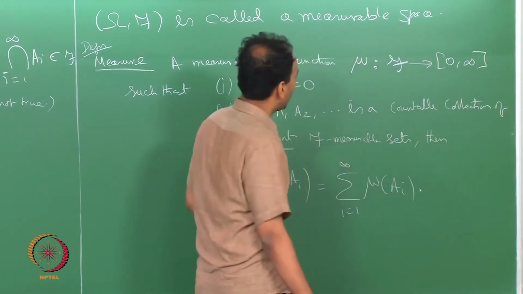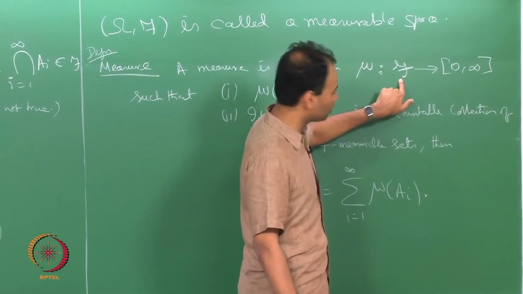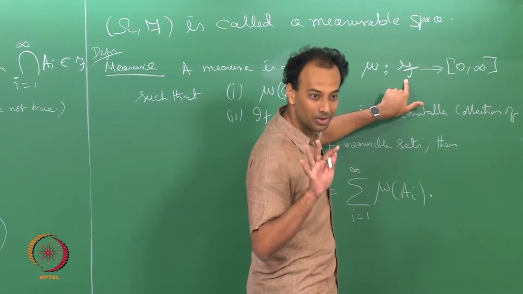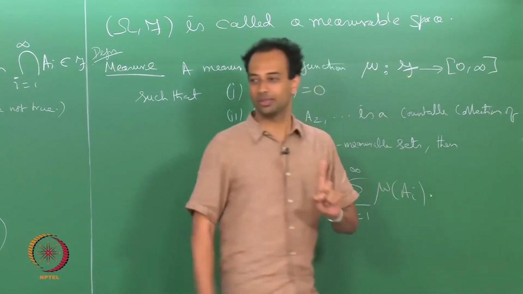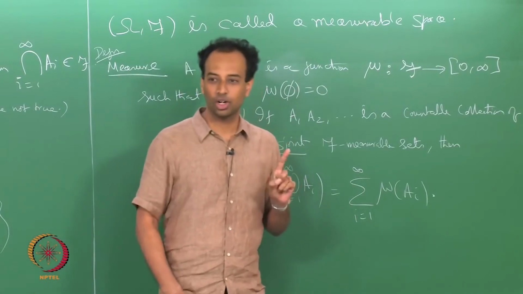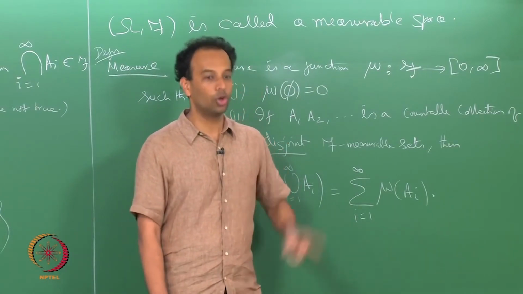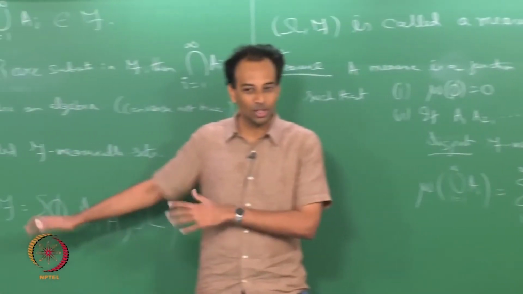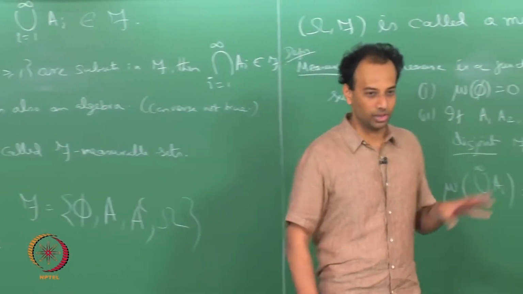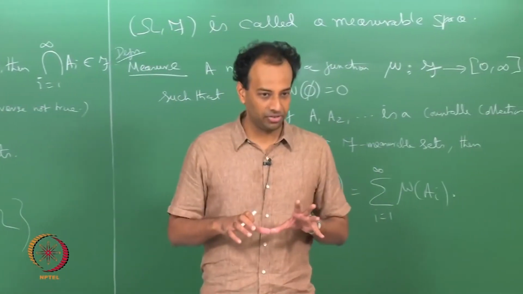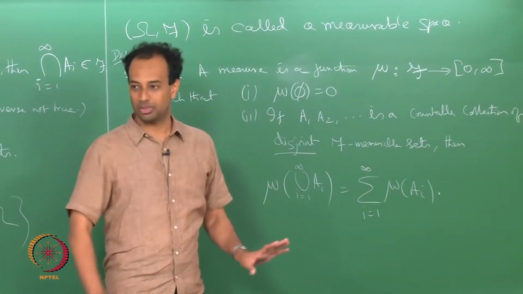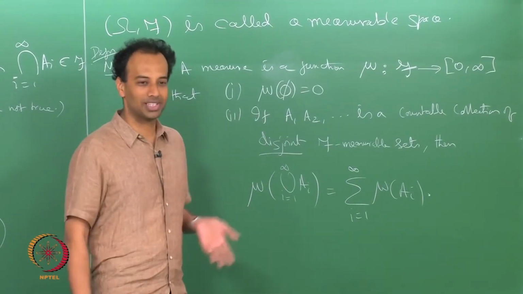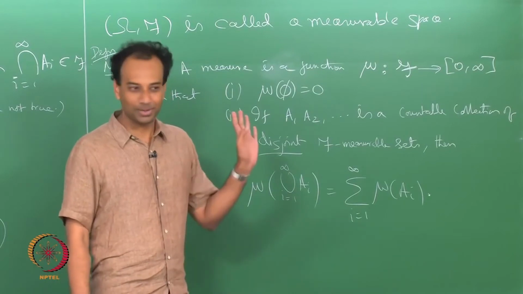And so, what does this mean? You are assigning measures to what? Subsets, not all subsets of omega. I want to make this very clear, only F measurable subsets. Measures are assigned not to all subsets of omega, but to those subsets which you have decided to include in your sigma algebra, which is a judgment call you already made, depending on what you think is interesting to you. You have created some sigma algebra F and you say omega, F is my measurable space. Why is it called a measurable space? I am going to put measures on this space. After all, it is something you can put a measure on. That is why it is called a measurable space.